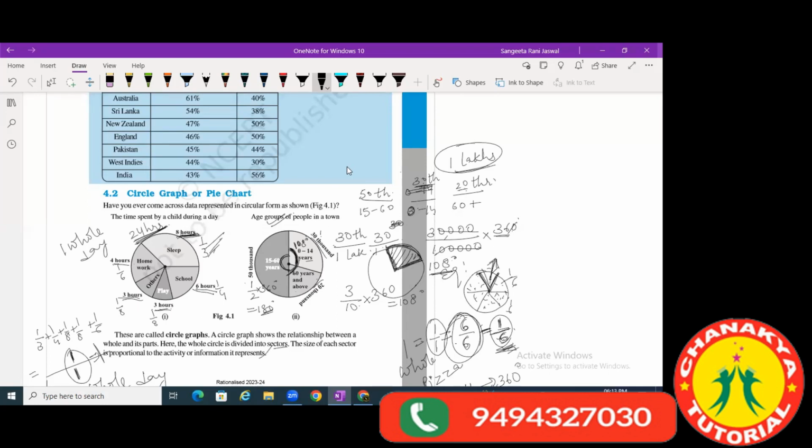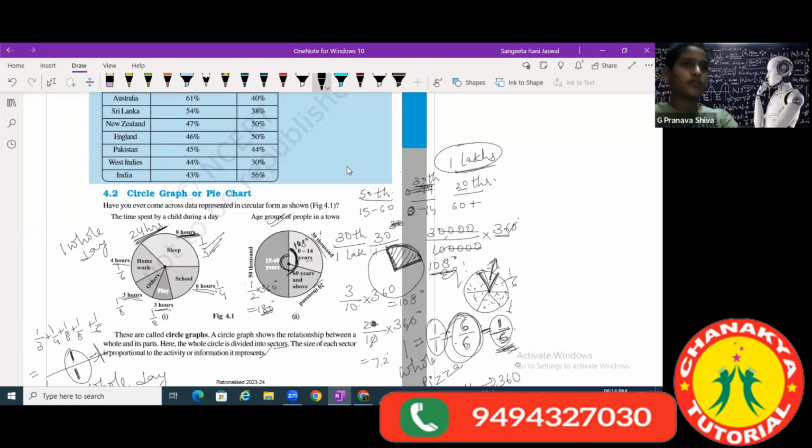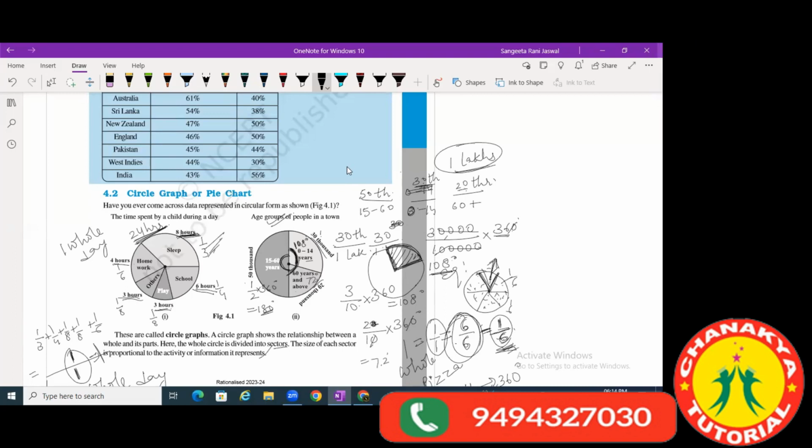I have this as 20,000 people. So 20,000 by 1 lakh, that means I get the fraction 2 by 10. Multiply by 360. 1 by 5 we can write. So 2 sixes are 12, 36, and 72. So this angle is 72 degrees.